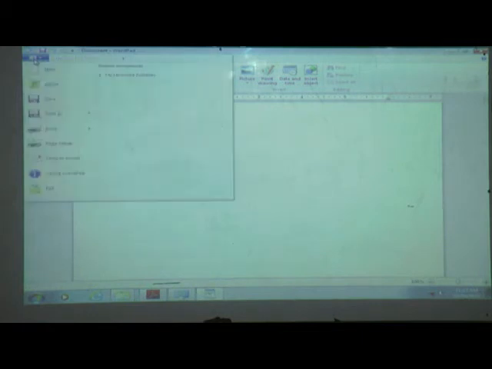Here also one blank document you can see, but if we want to open an already existing file, then how to open it? Click on the WordPad button and then open.